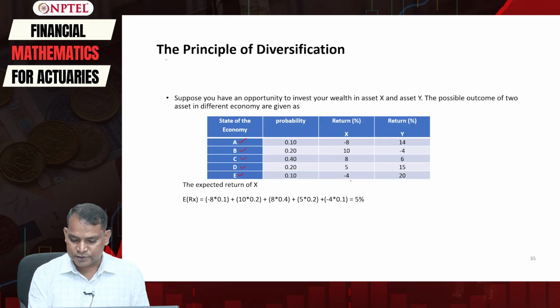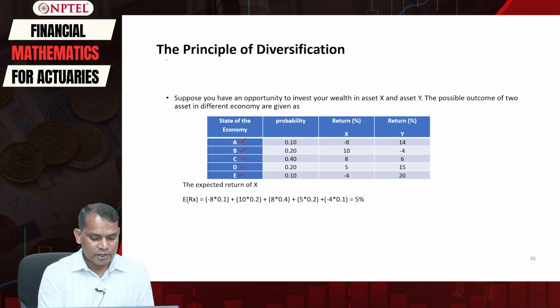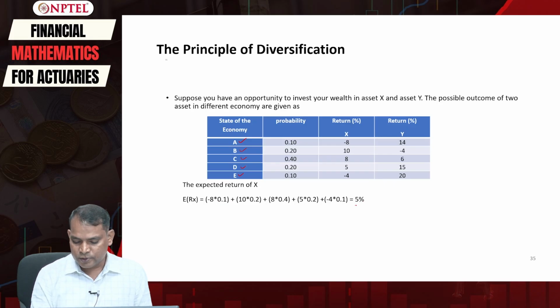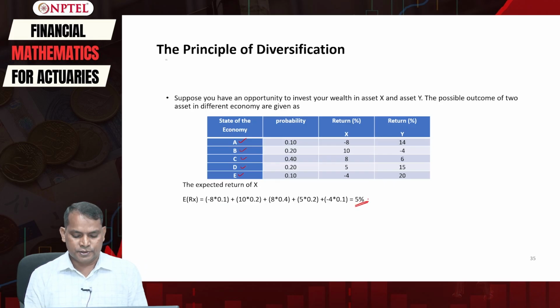These are in percentage terms. So the expected return on X is computed to be 5%.